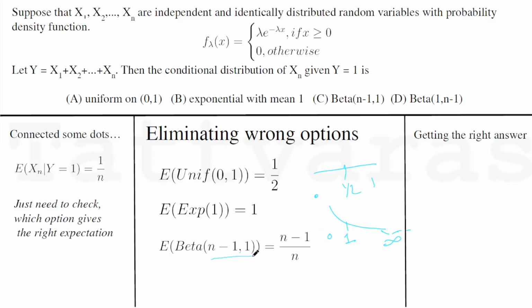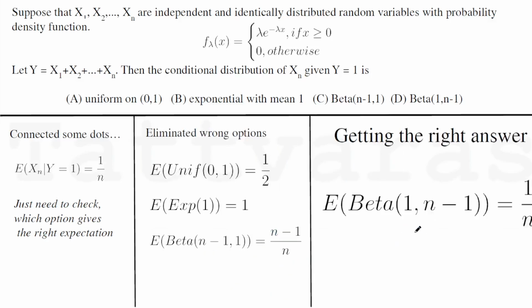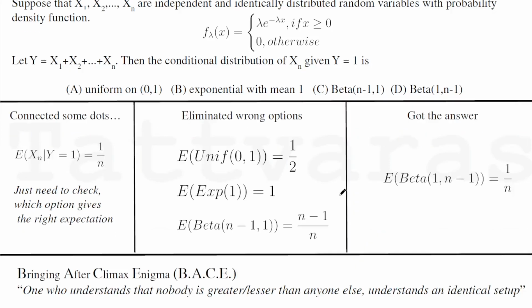The beta distribution with these shape parameters, an interesting thing to notice: beta distribution is always constrained between 0 and 1, but the density is such that if the first parameter is greater than the second, then the bulk would be towards one side, something like this. So the average would be somewhere here. It calculates to be n minus 1 by n, but you have an intuition that it's more than half, so more than 1 by n. And hence that is not our answer. This beta distribution, because the first parameter is smaller, is something like this, between 0 and 1, and its mean would be 1 by n. That's it. That's the answer.